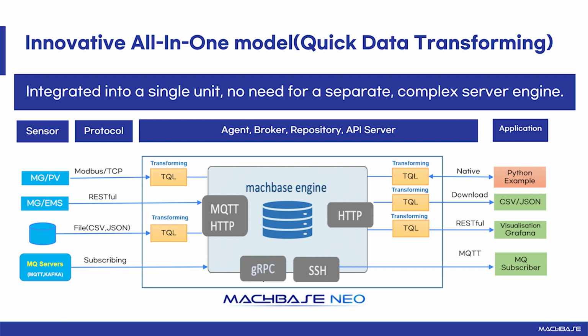The simpler the architecture of a particular service, the better the quality, performance, and maintainability of the service. The picture shows a redrawing of the complex architecture previously shown, with Mockbase Neo as the core. In the data collection and transformation function, it can be input in various protocols supported by Mockbase. Through TQL, complex and inconvenient data formats can be instantly transformed into the structure the database requires. In addition, the hundreds of billions of pieces of data maintained by the database can be served to users in real time in a variety of protocols. It can be converted and delivered in real time via TQL to the specific format the user wants.